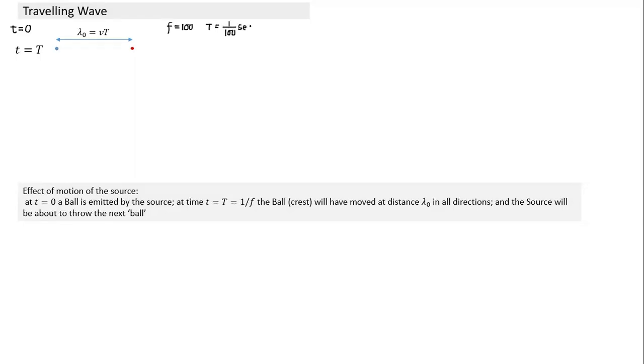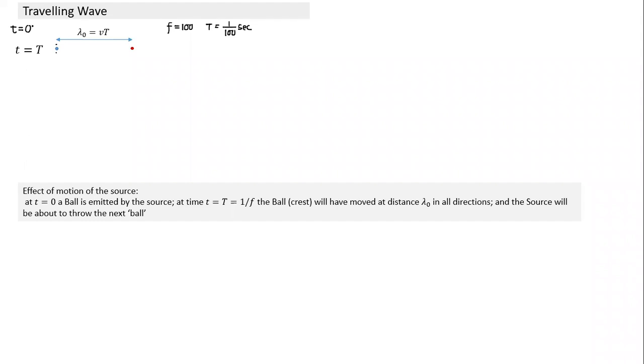So if I take a picture where the source is here, at T is equal to 0 it starts. The first ball he will throw at time T is equal to 0, the second ball at time T, the third ball at 2T. So every time interval of T he keeps throwing a ball. How would the figure look after time capital T?